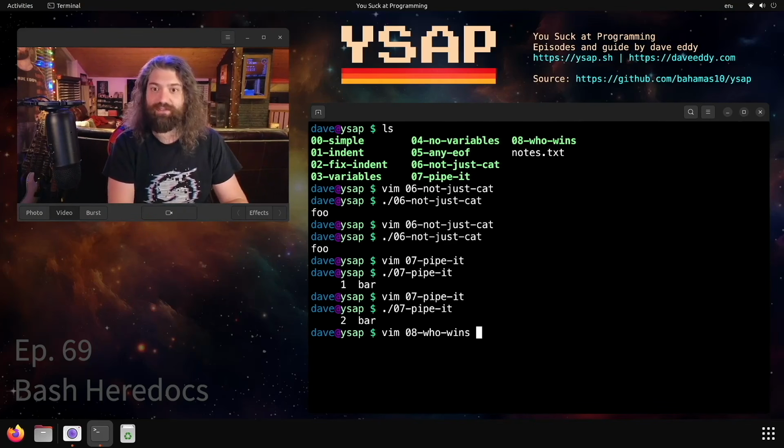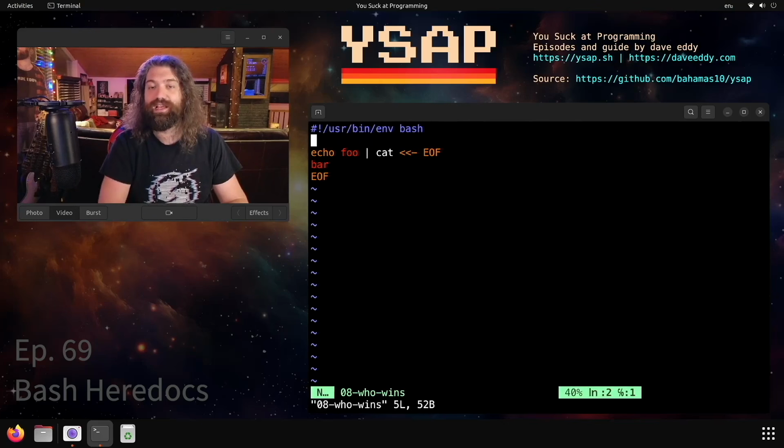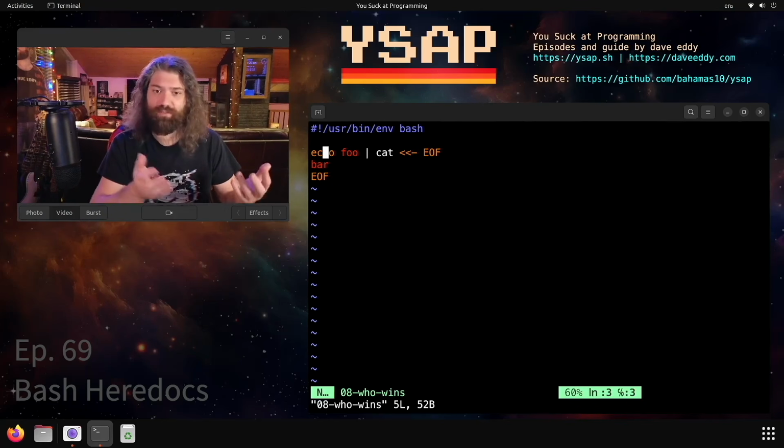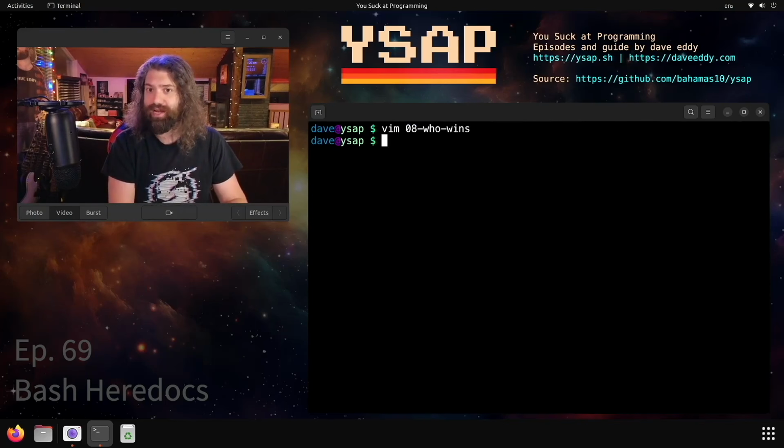The last example I have right here is called who wins. So here's an interesting example. Echo foo, pipe it into cat. So cat should print foo, right? Well, we also have a here doc here. Cat's going to read bar on its standard input, but we're also passing foo over standard in. We can't have two standard inputs, so what's going to happen here? What's going to print? Are we going to get foo? Are we going to get bar? Are we going to get a weird combination of the two? Are we going to get yelled at?